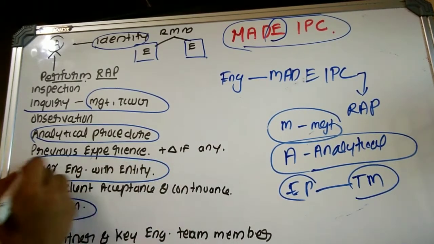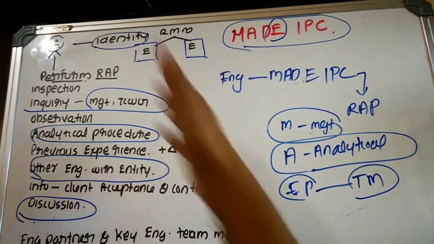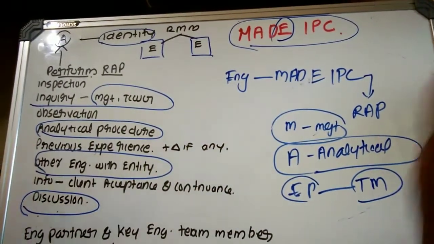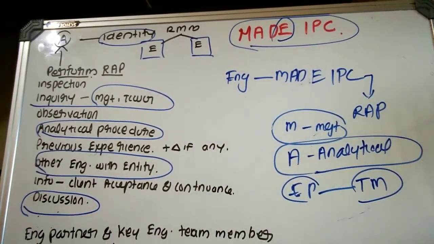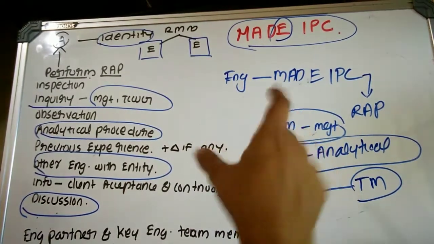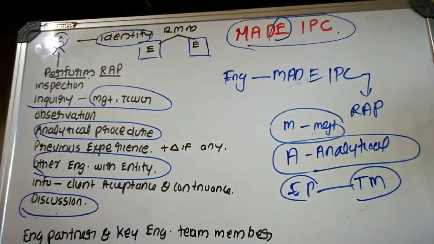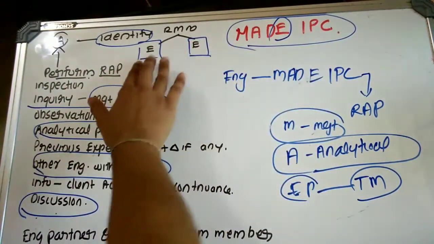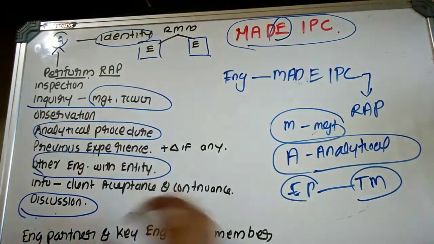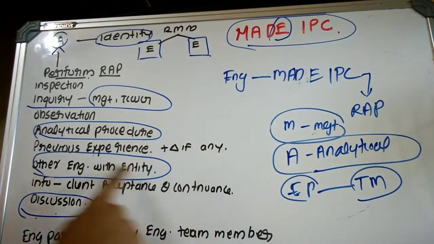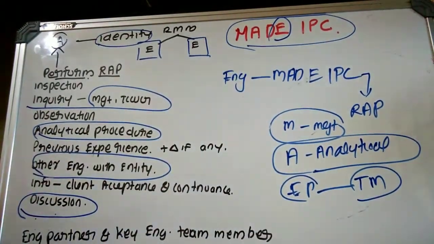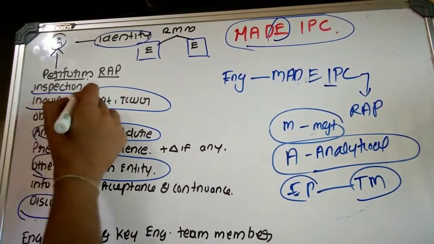Other engagement with the entity. Suppose the same engagement partner has undertaken management consultancy services for that entity, or some projections, etc. That also provides some information. With that engagement they can gain some information about the entity and its environment. So they may use their experience with the entity from any other engagement. Then what? I. I means inspection.